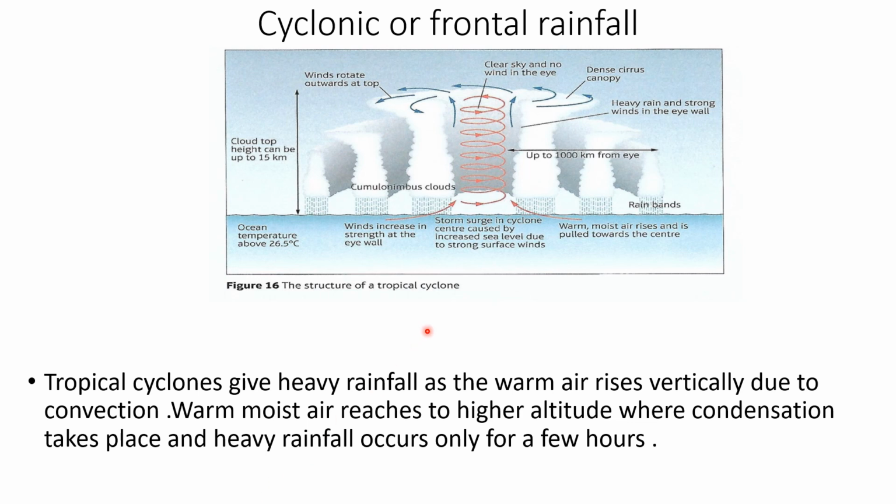On the other hand, tropical cyclones give heavy rainfall as the warm air rises vertically due to convection. So warm moist air reaches to higher altitude where condensation takes place and heavy rainfall occurs only for a few hours.